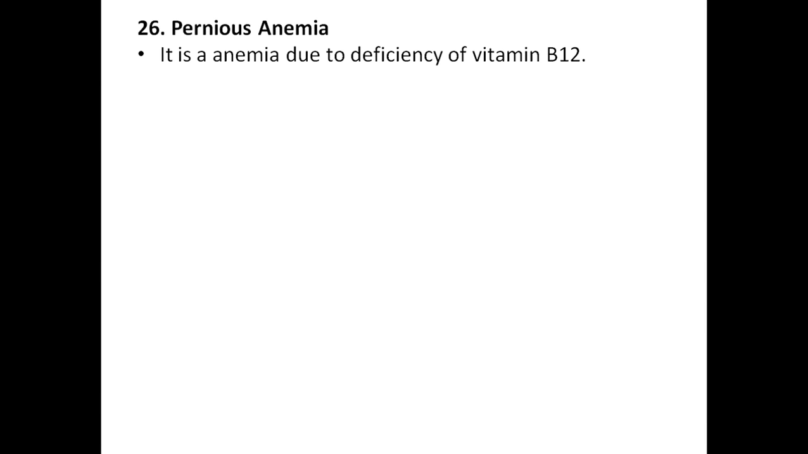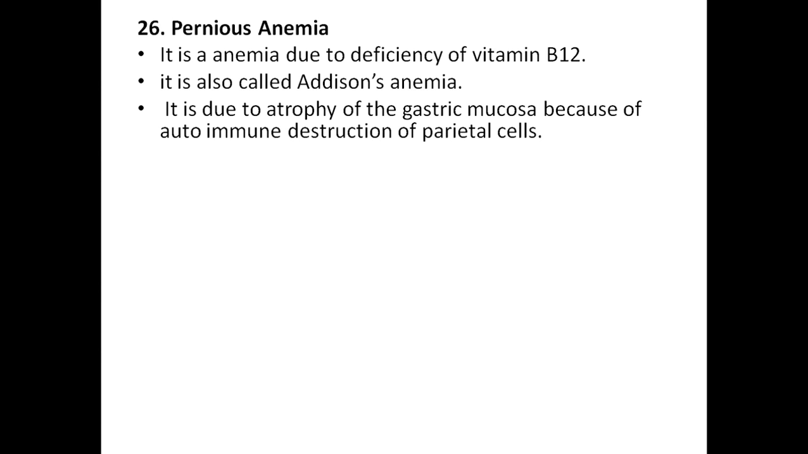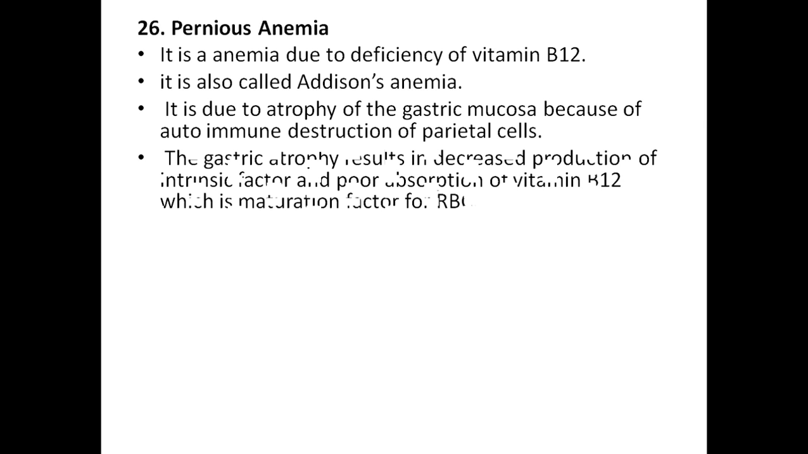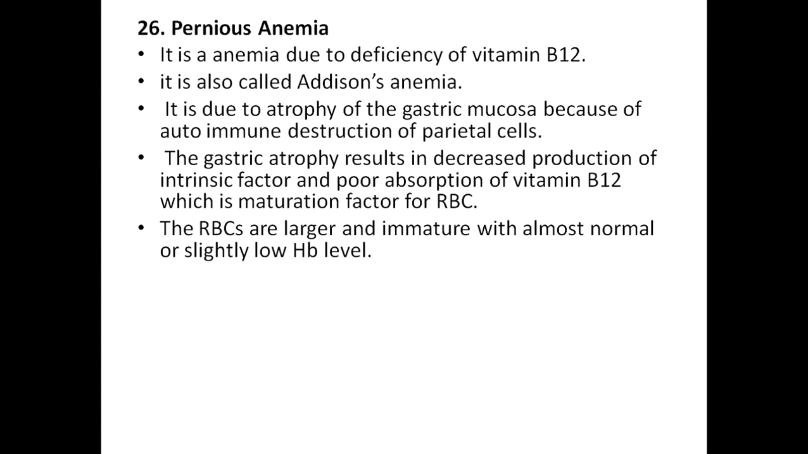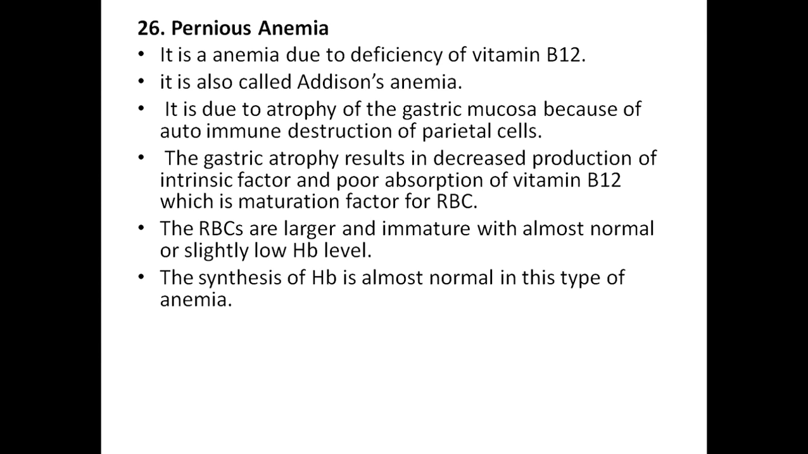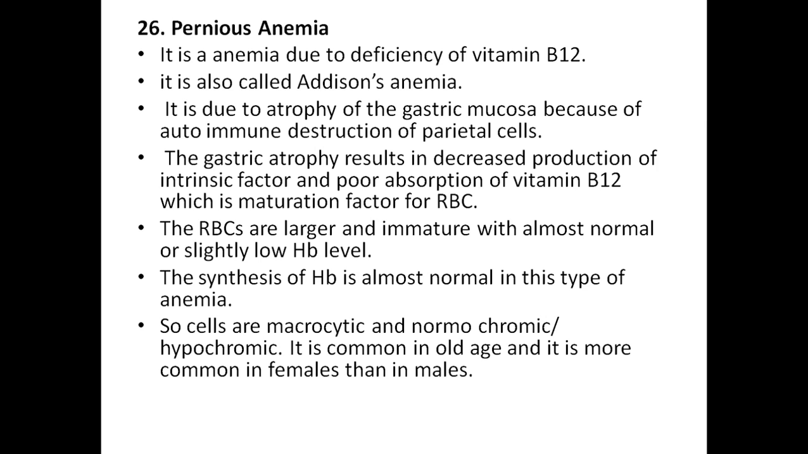Pernicious anemia is the anemia due to deficiency of vitamin B12. It is also called Addison's anemia. It is due to atrophy of the gastric mucosa because of autoimmune destruction of parietal cells. Gastric atrophy results in decreased production of intrinsic factor and poor absorption of vitamin B12, which is the maturation factor for RBC. The RBC are larger and immature with almost normal or slightly low Hb level. The synthesis of Hb is almost normal in this type of anemia. So cells are macrocytic and normochromic, sometimes hypochromic.